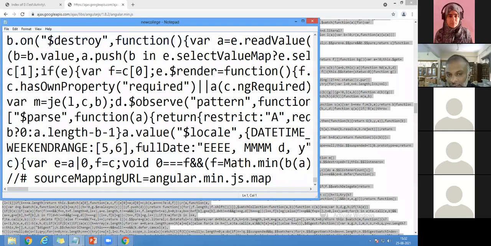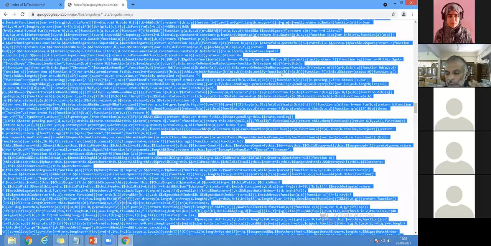So what I've done here is I have converted it into a script file. Now this is called newcollege.js. So whenever I want to execute AngularJS, I can put this .js file, the newcollege.js file.